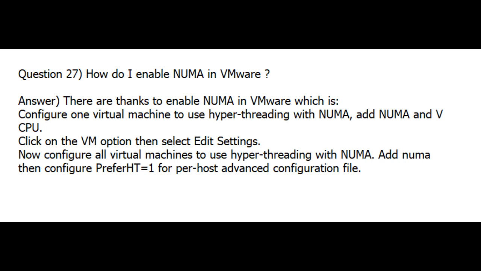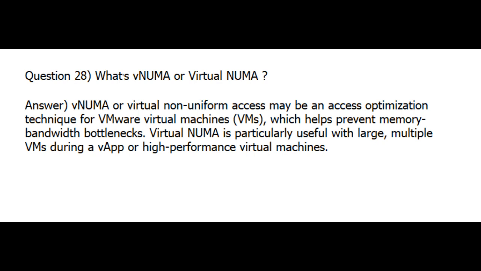Question 27. How do I enable NUMA in VMware? Answer. There are steps to enable NUMA in VMware, which are: configure one virtual machine to use hyperthreading with NUMA, add NUMA and vCPU. Click on the VM option, then select Edit Settings. Now configure all virtual machines to use hyperthreading with NUMA, add NUMA, then configure preferHT = 1 for the per host advanced configuration file.